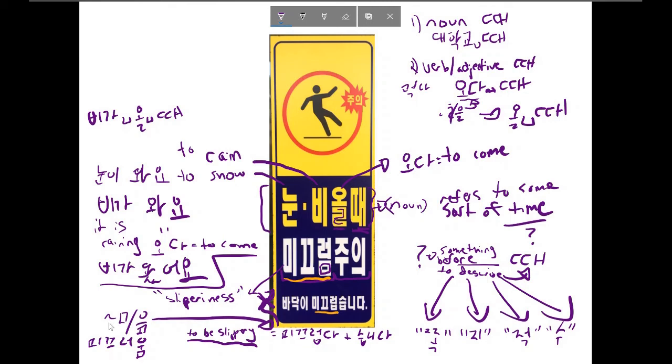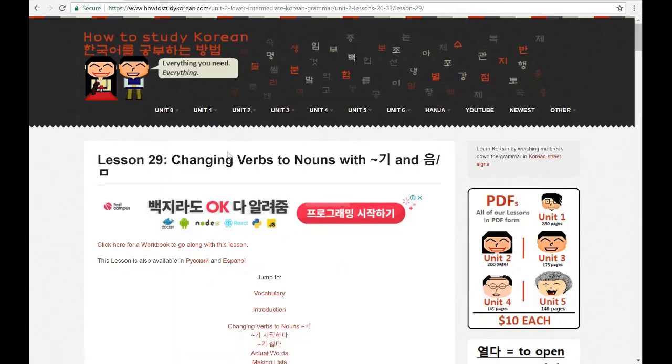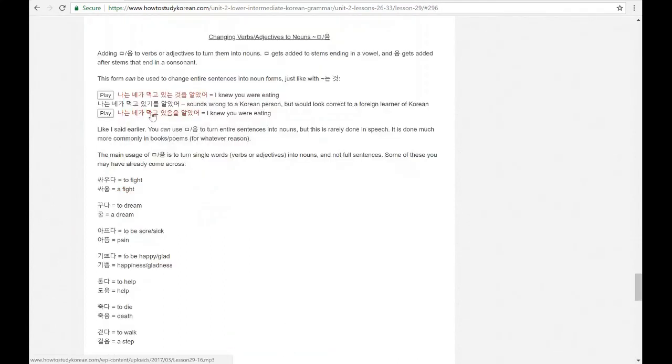So you might be thinking that the reason why this is the noun form of to be slippery is because this is added to it, and that's what this letter is for. But that's actually not the case. 미끄럼 is a word in and within itself, and it looks similar to this, but it's not formed as a result of adding this to that. If you're curious about how this works and how this can be added to verbs or adjectives to get the noun form, I highly suggest you read lesson 29, where I talk about adding that particular thing and how I can use that to change verbs or adjectives into nouns, and I talk about that all right here.